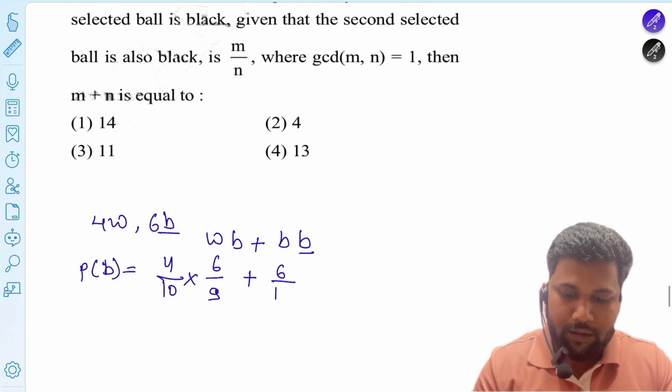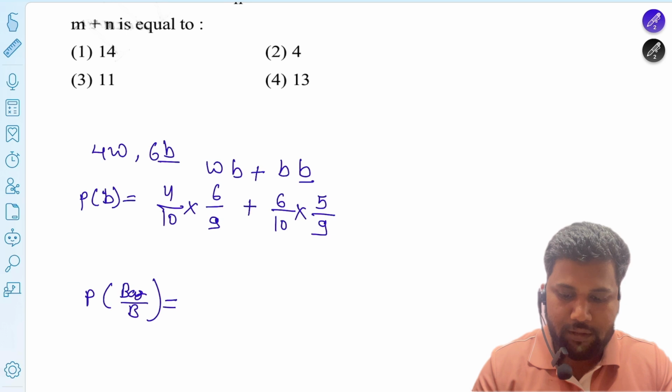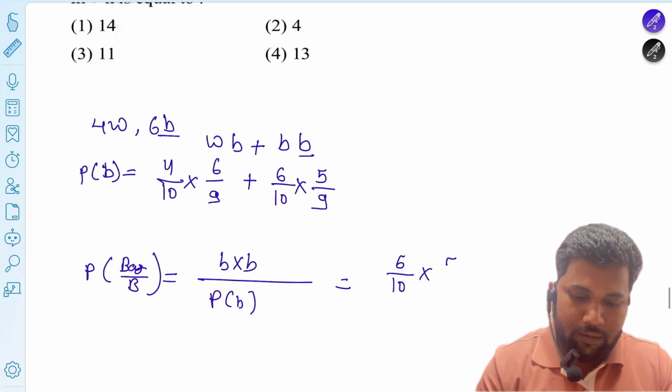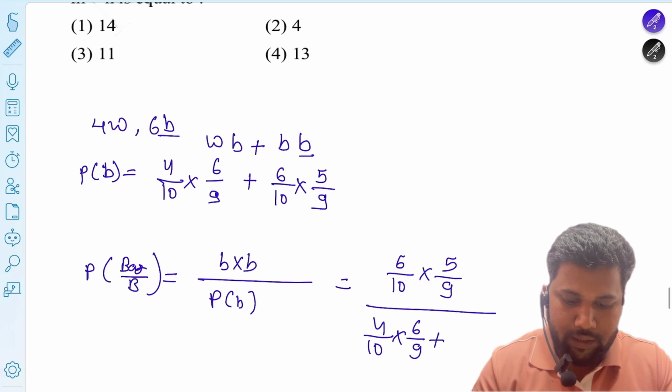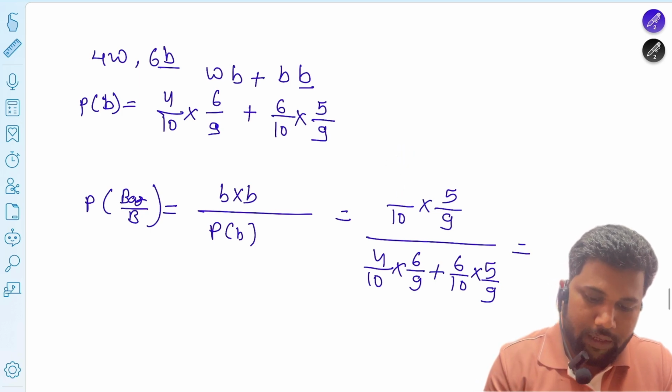The second one is black: 6 by 10. Then the first is already completed, so 5 by 9 is the probability that both are black. The condition is that we selected black in the bag, so P(black) equals black divided by total. Black is 6 by 10 into 5 by 9, divided by the total, which is 4 by 10 into 6 by 9 plus 6 by 10 into 5 by 9, the total possibility that both are black.